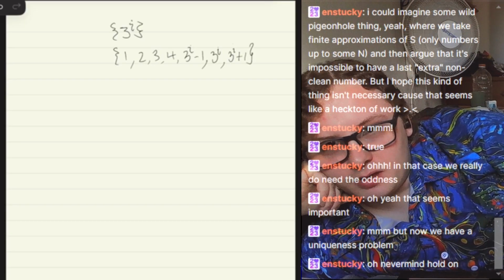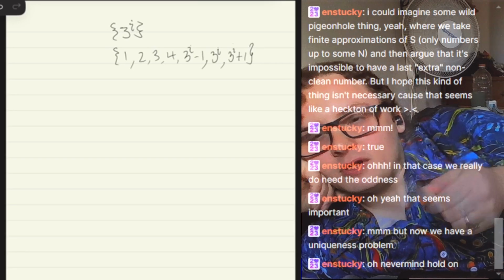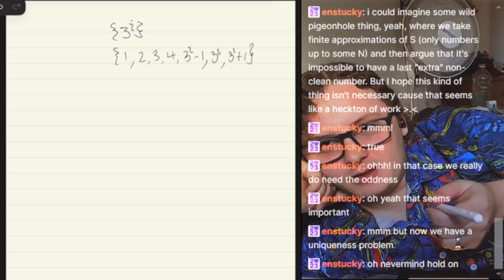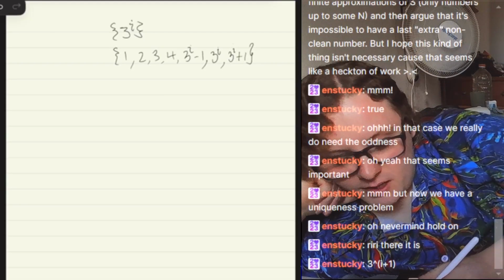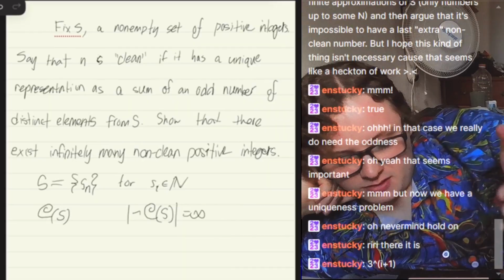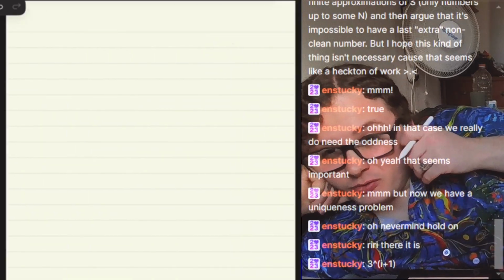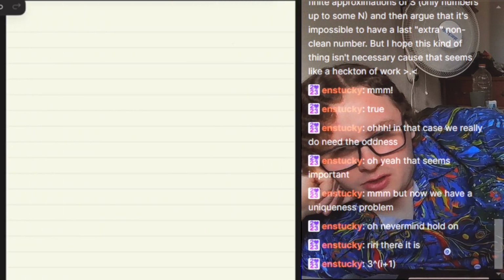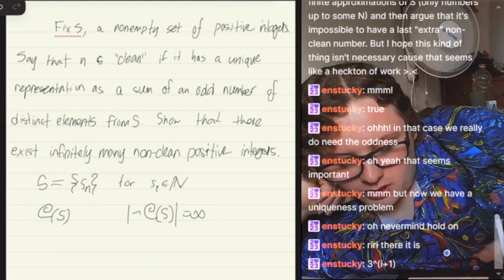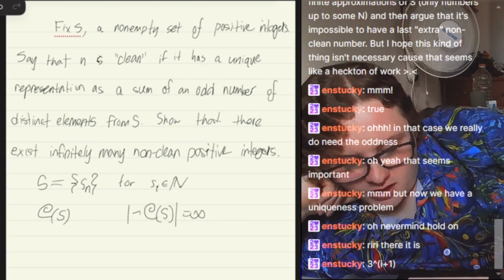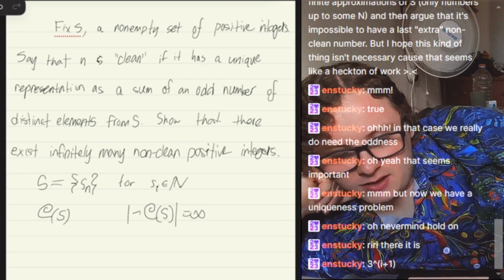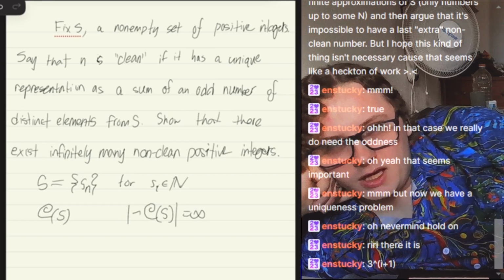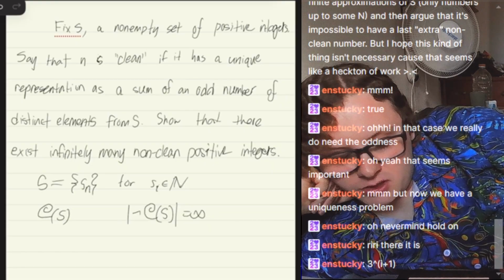Yeah, now it's a uniqueness problem. If we include 3 to the i, and we include the ability to do 3 times 3 to the i, then it's not unique. Yep. So based on the construction of the problem, it seems like a proof by contradiction might be the right direction, but I'm not sure exactly how I would construct the assumption. We want there to be a finite number of non-clean positive integers, which means what? How does that relate to the clean integers? There could be an infinite number in either case. So we can't just say that means there's an infinite number of clean integers.